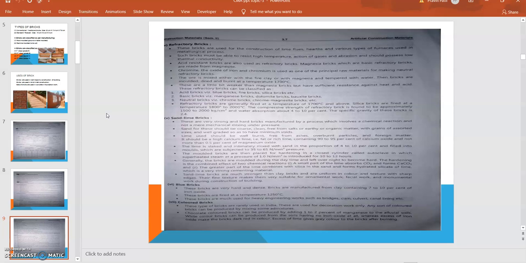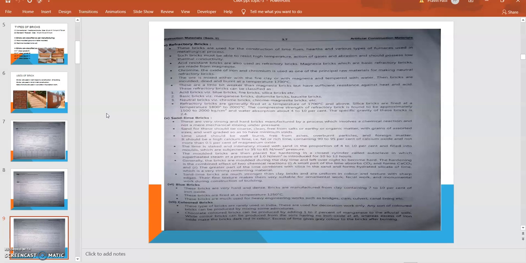Acid resistant bricks are also used as refractory bricks, and magnesia bricks are basically refractory bricks. So this is a very good kind of advanced brick utilized in construction. We can replace the acid bricks by these refractory bricks, or we can replace the magnesia bricks by refractory bricks.